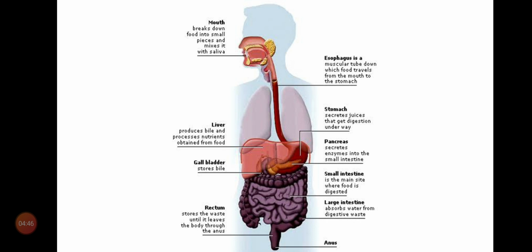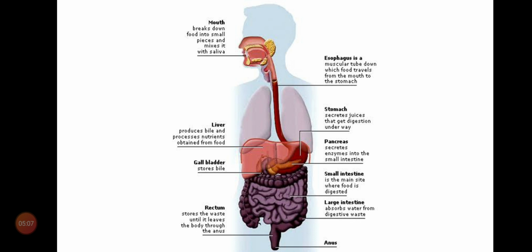These are the parts of the alimentary canal.